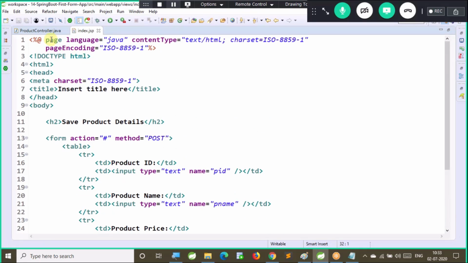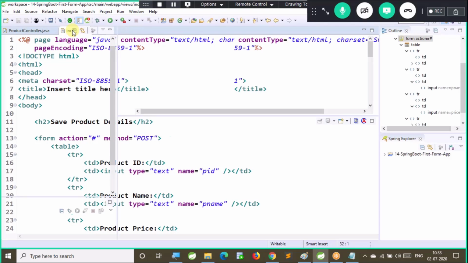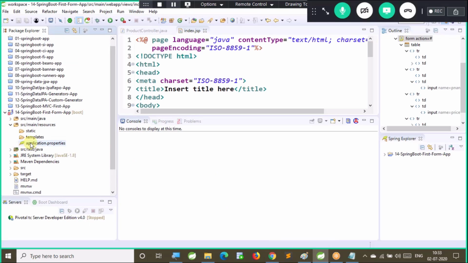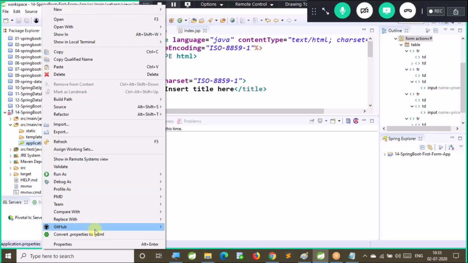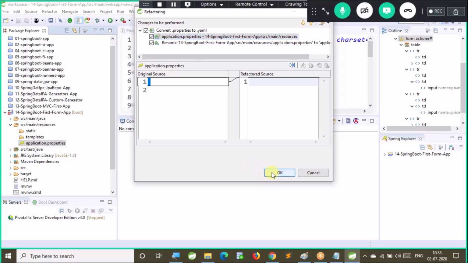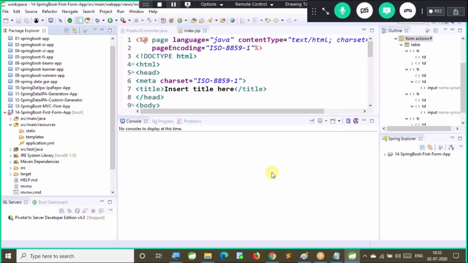Good. Now next, before going to run this application, let me do configuration properties in proper YML. Let me convert these properties to YML. Right click, then convert to YML. You can use properties also, no problem. Yeah, it is converted to a YML file, application.yml.